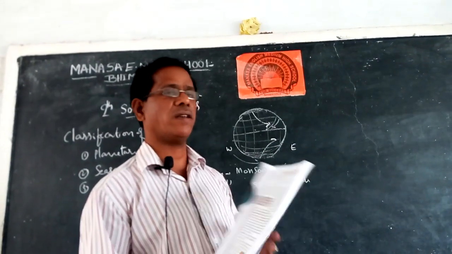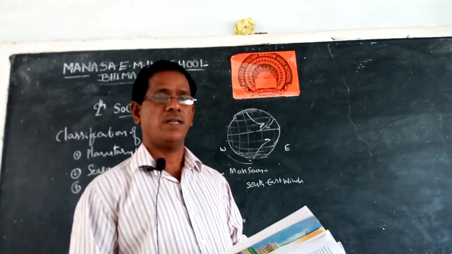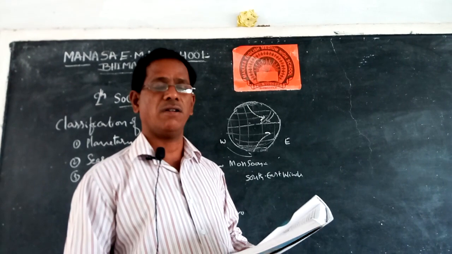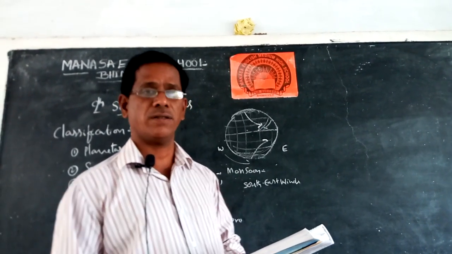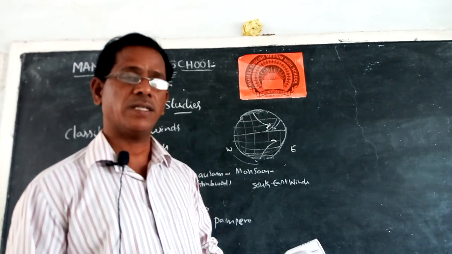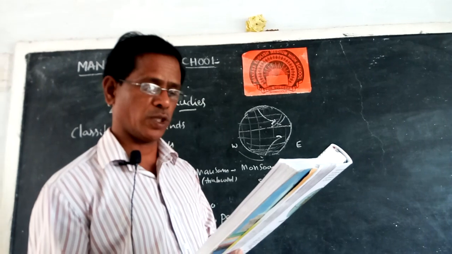If these winds were not there, it would be either totally hot or totally cold, but not like today. You can see how it is today. Even at night we are not losing the sun's heat, because these winds greatly help to maintain the heat in the atmosphere.